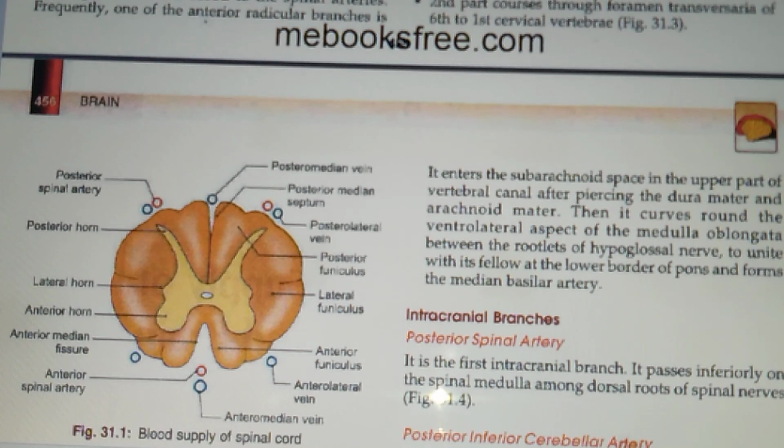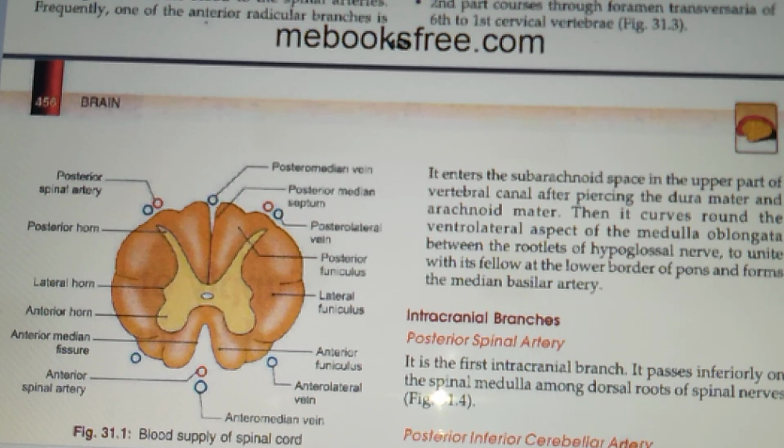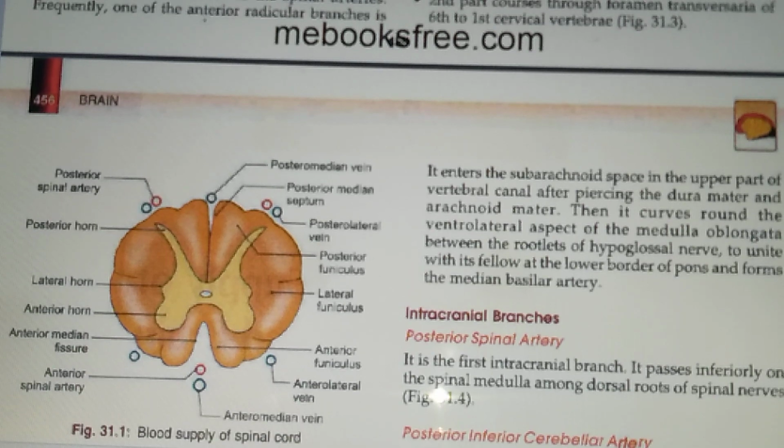Right, from this you can make out that if there is only damage to the posterior column, it means there is a thrombosis of the posterior spinal artery. If the anterior and anterolateral columns get affected, it means there is a thrombosis in the anterior spinal artery, right? So you can find out the cause. Okay, so that is all about the clinical anatomy.